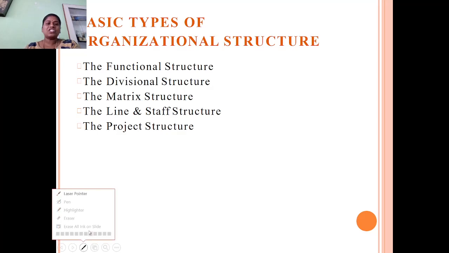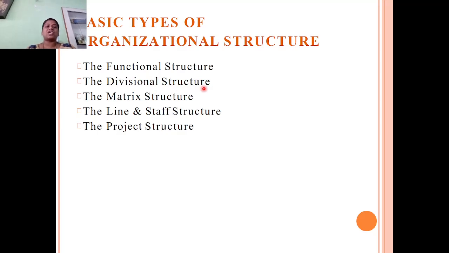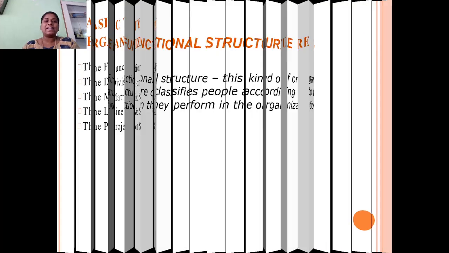First is the functional type of organization structure. Second is the divisional organization structure, then the matrix structure, the line and staff structure, and the project structure. For your examination, functional, divisional and matrix are called formal, and line and staff and project are called informal organization structure. So now we are going to see them in detail.